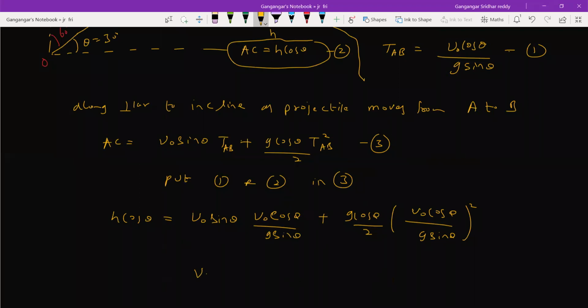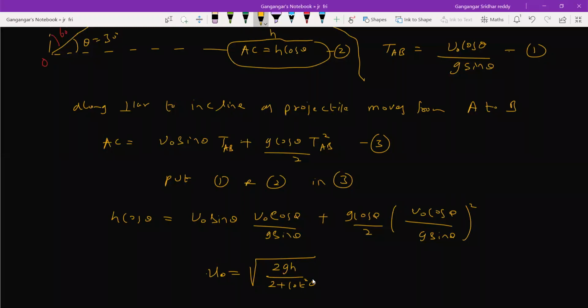Anybody got the value of u naught? Root 2gh by 2 plus cot square theta. The 2 plus cot square theta will be outside the root.